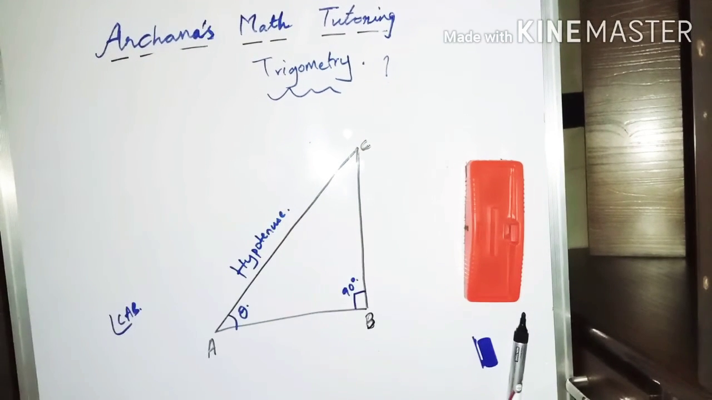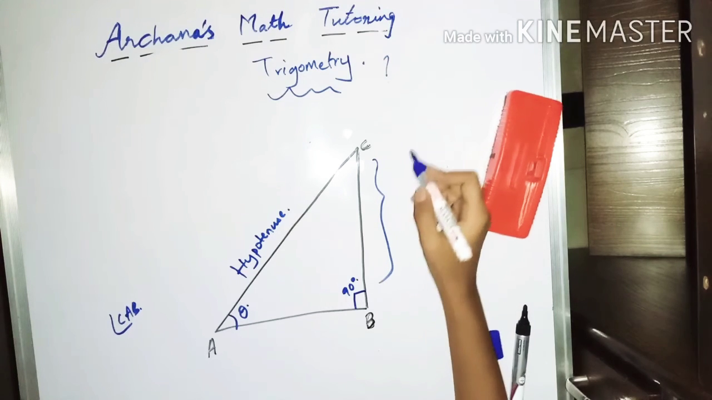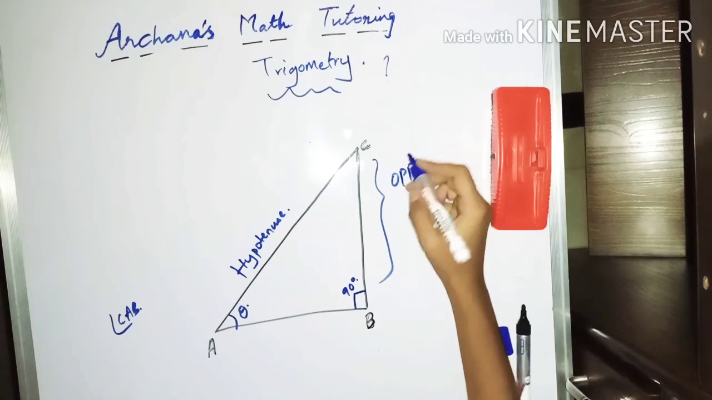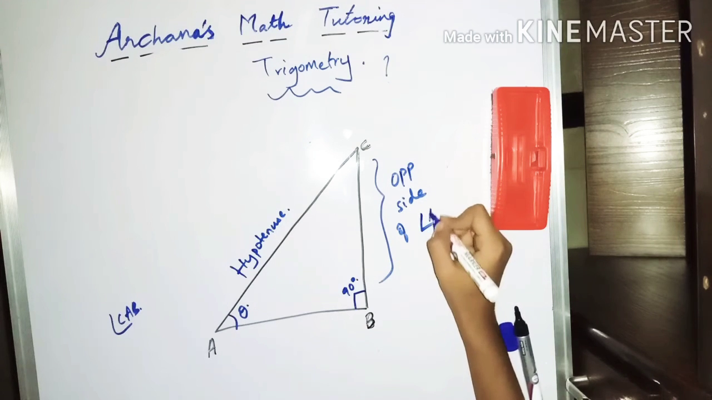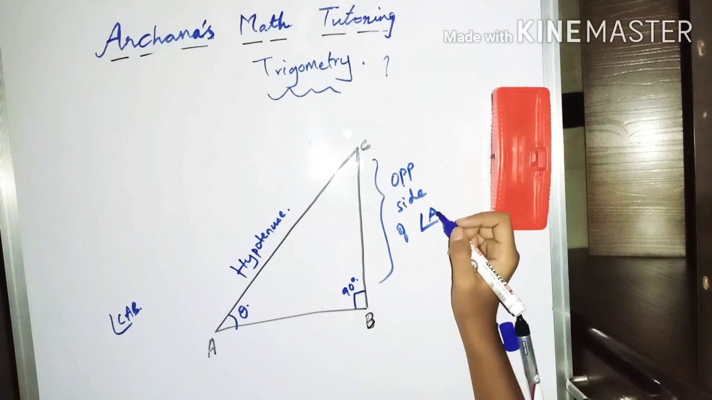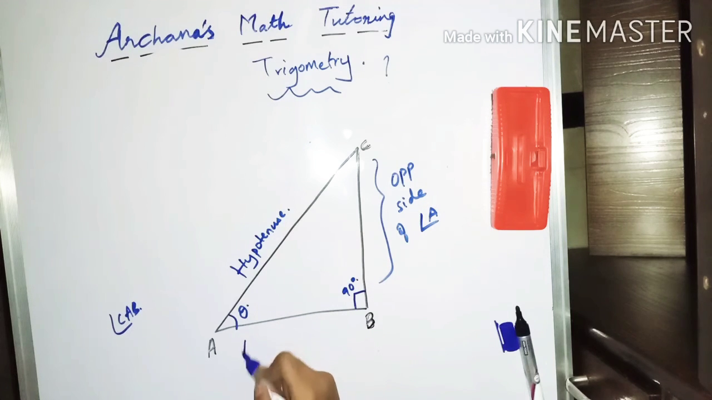Here we observe the position of side BC with respect to angle A. It is opposite to angle A, and we call it the opposite side of angle A. I represent the angle like this, and this is A. The remaining side AB is called the adjacent side of A.